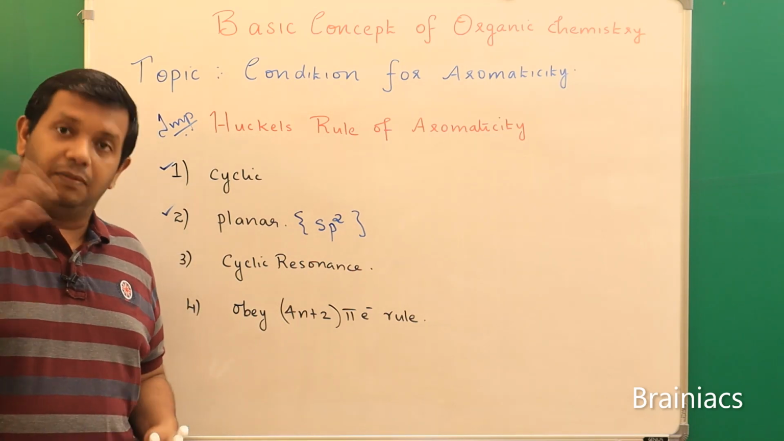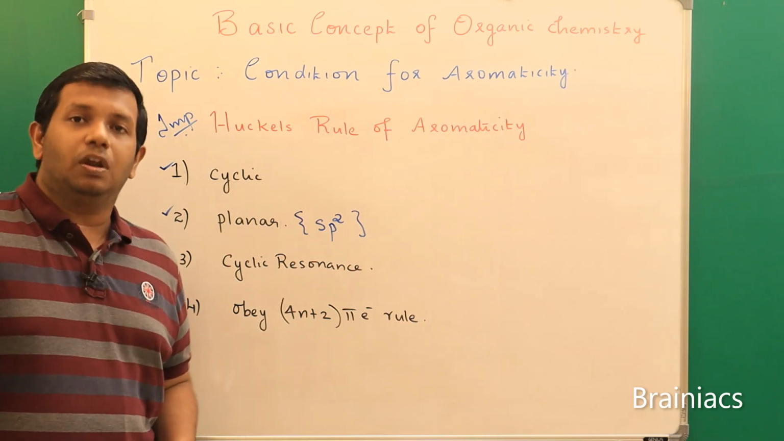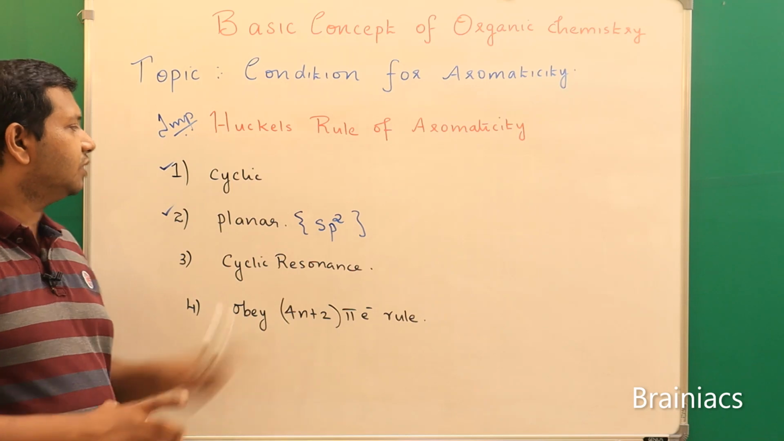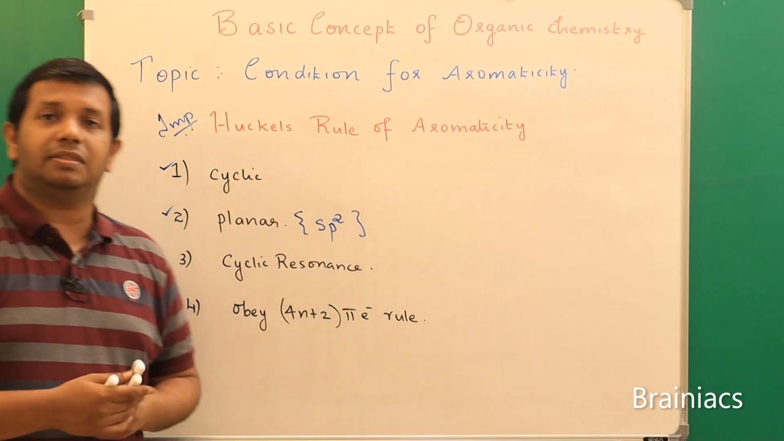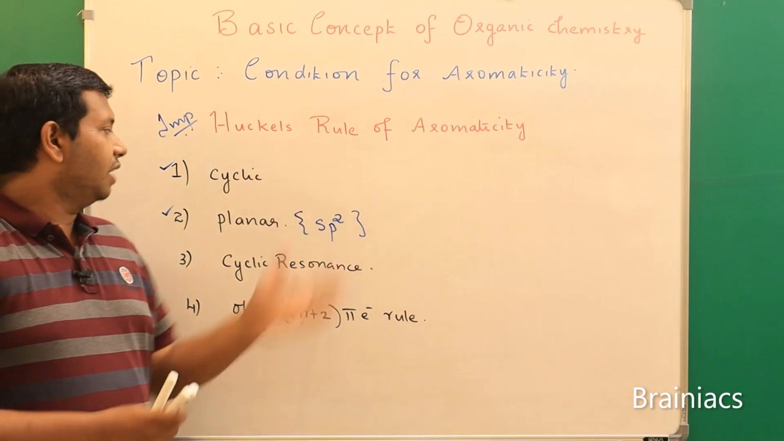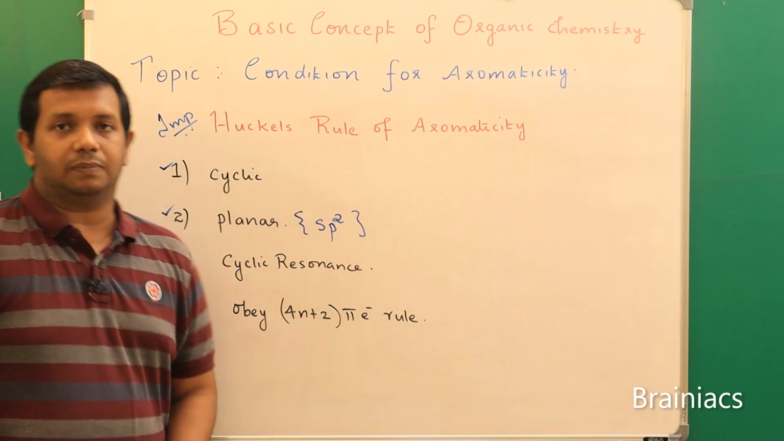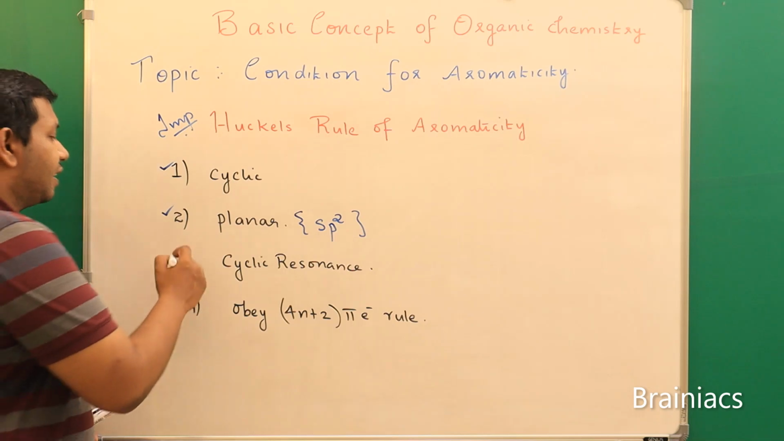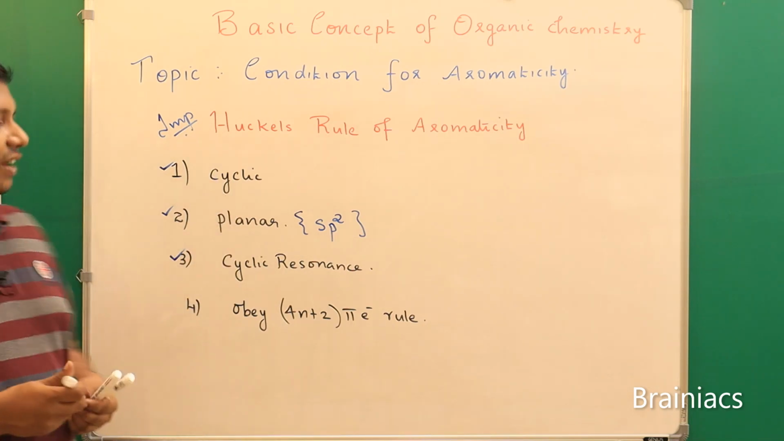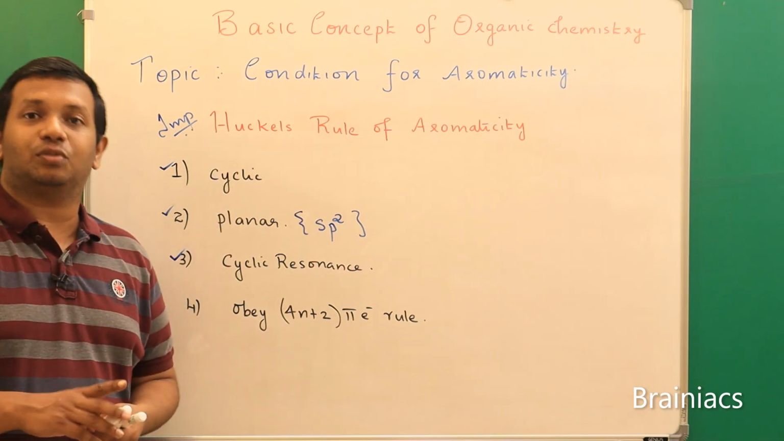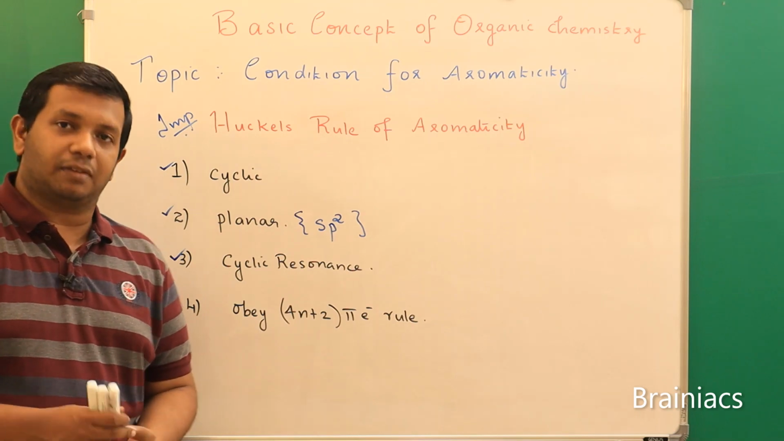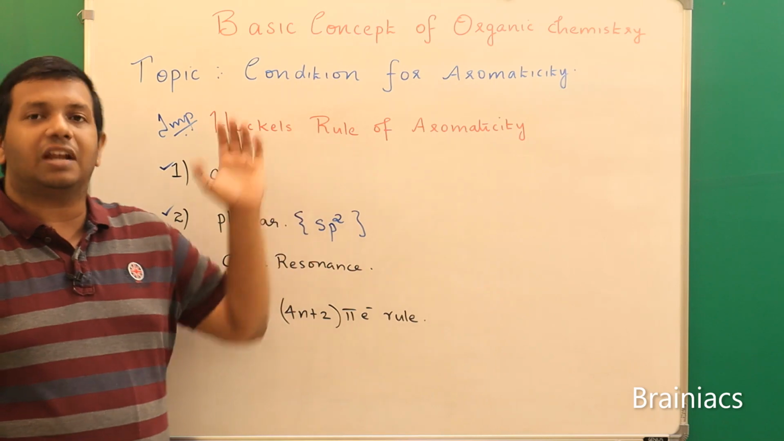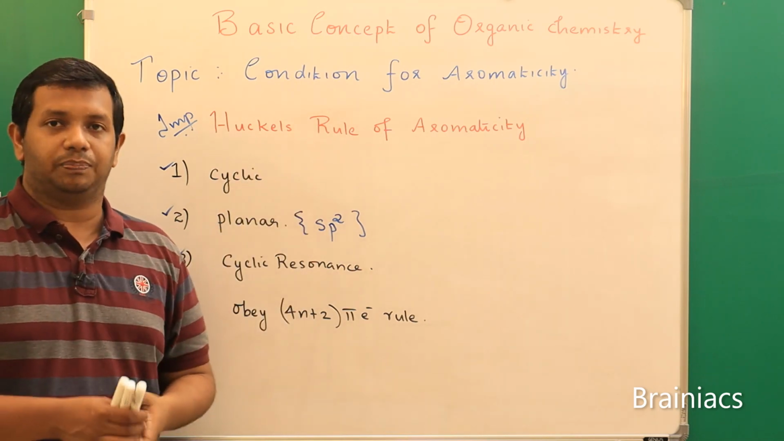How do you know that? I will teach you in the chapter, or my colleague will teach you in the chapter chemical bonding. So meanwhile you just understand, if you have sp2 hybridization for the carbon atoms, then we say it is planar. Okay, next condition: it should have cyclic resonance. So here a big topic is coming into the picture, resonance. I will explain what resonance is, and right now I will teach you how to say whether a compound has resonance or not.